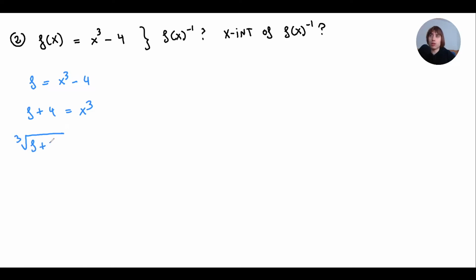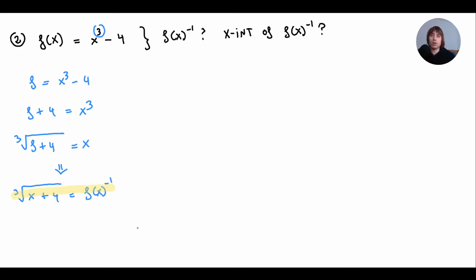Before doing this whole process, you should really check if it has an inverse. I know that it has one because this is a polynomial and this term has an odd degree, so no problem. And this is actually my inverse function. Now I switch the names of the variables and I end up getting the cubic root of x plus 4 equals f inverse of x. So that would be the first question. This is the inverse of f.